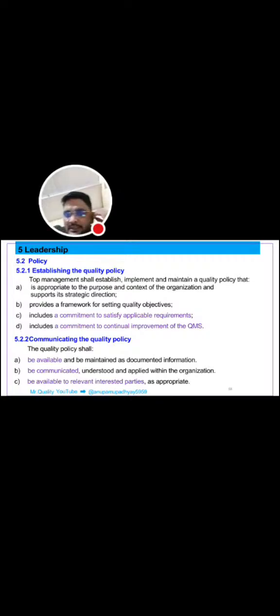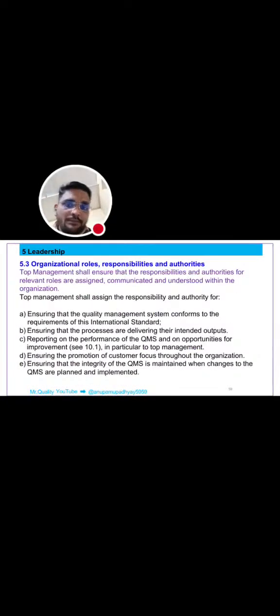The next clause is 5.2.2, that is communicating the quality policy. The quality policy shall be available and maintained as documented information, be communicated, understood, and applied within the organization. Means these policies shall be available to the relevant interested parties as appropriate.